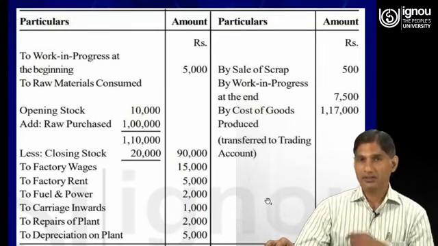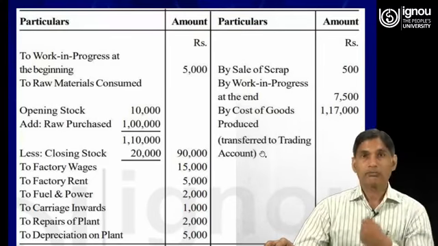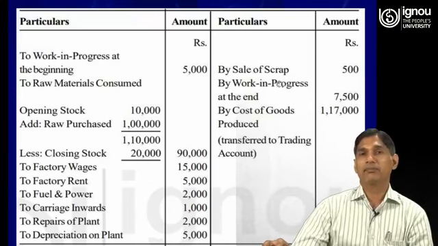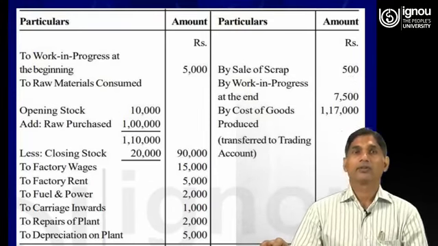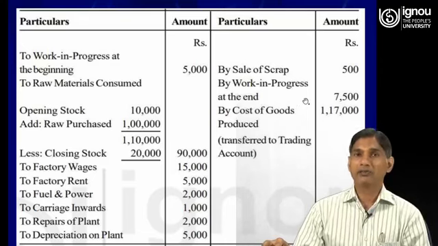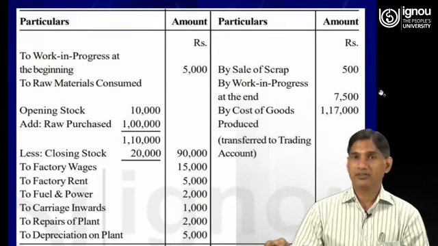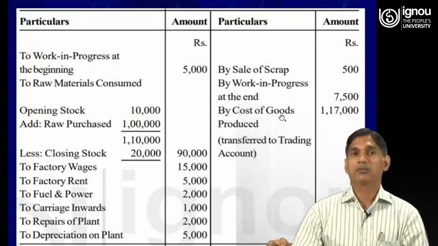Then in the credit side, by sale of scrap, it is given in the question, 500. By work in progress at the end, 7,500, it is also given in the question. By cost of goods produced, 1,17,000. So this is the balancing figure.